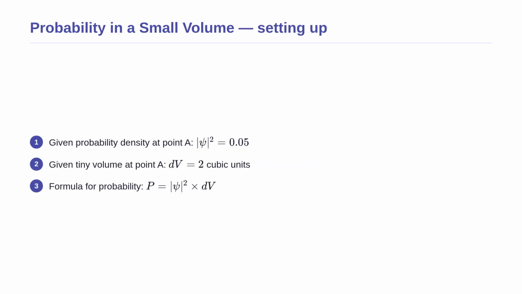Before we move on, let us see this with a concrete example. Suppose the probability density of an electron at a specific point A is 0.05. What is the probability of finding the electron in a tiny volume of 2 cubic units located exactly at point A? We are given the probability density and the volume, and we need to find the total probability. We know that probability density is the probability per unit volume. To find the total probability in a specific tiny volume, we simply multiply the probability density by that volume, using the Born interpretation formula we just learned.